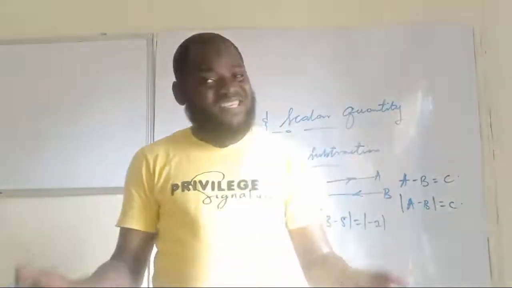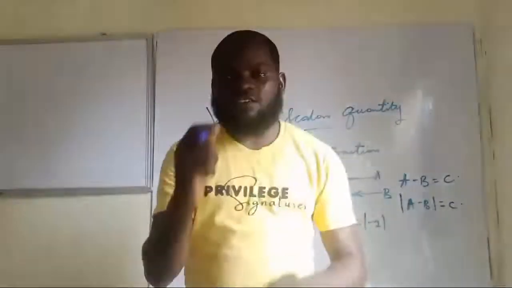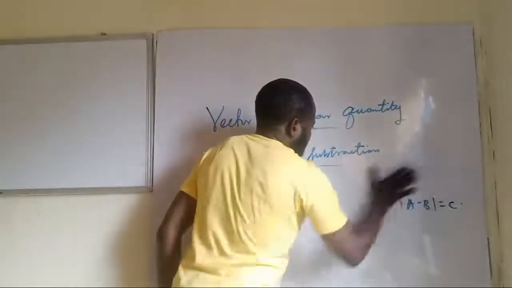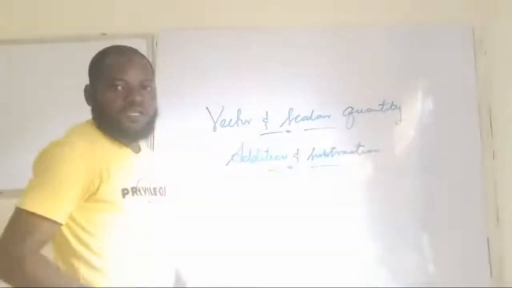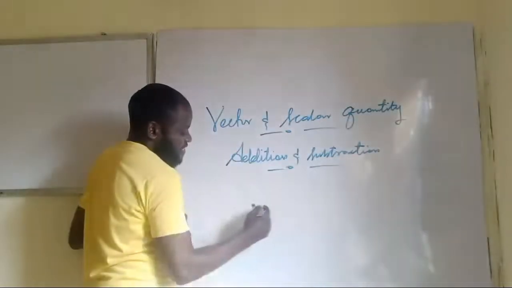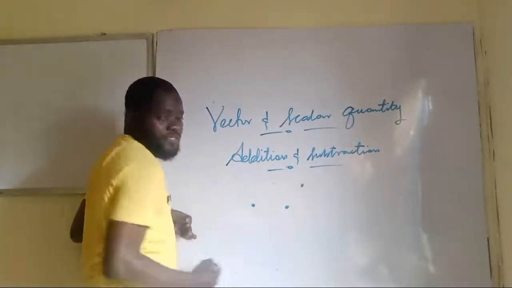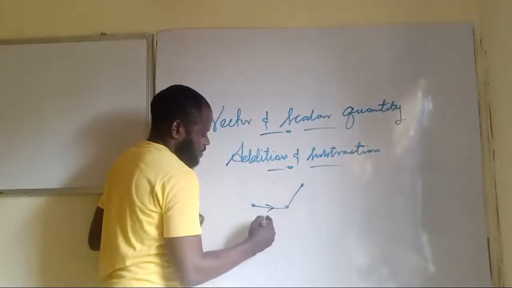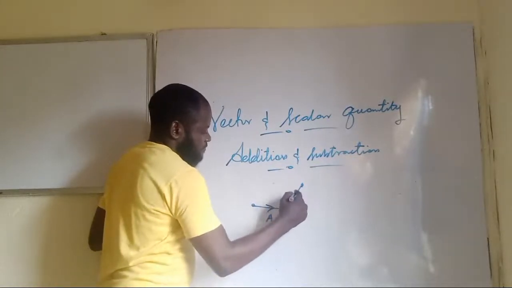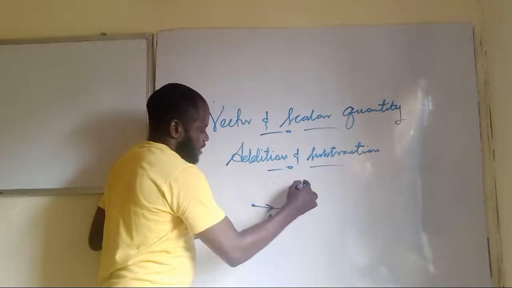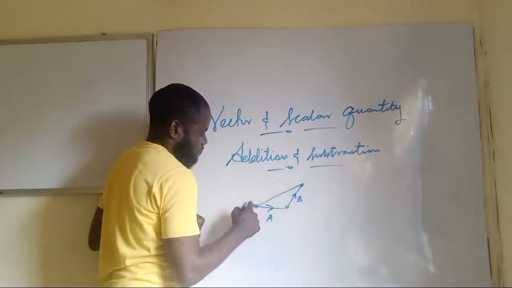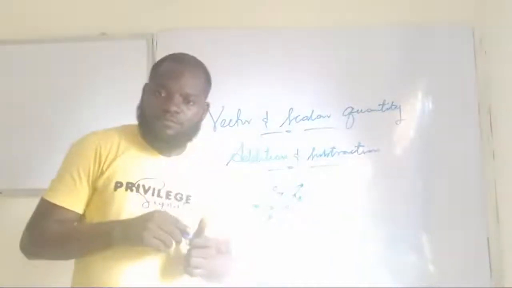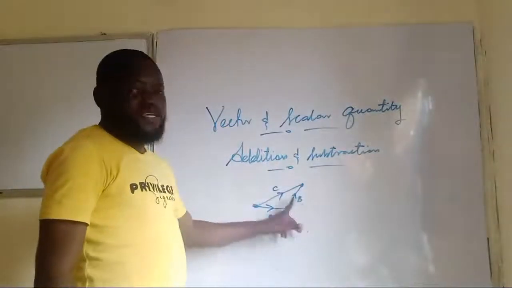But this is quite simple, isn't it? Let's make it a bit complex. If I have a point here, a point here, and here is another point, let me connect them like this. So this is point A, this is B, and I have this like this. So this is C. Can you see the board? This is A, B, C.